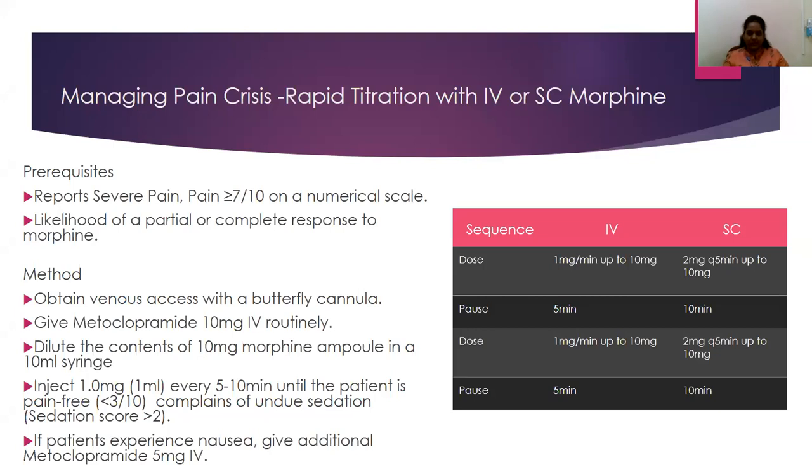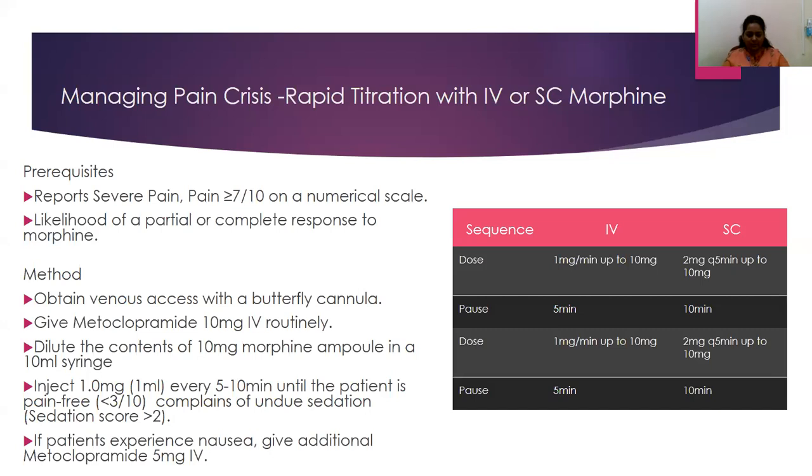giving IV morphine. Now, if you look at a morphine vial that is available in India, each vial has a 10 milligram per ml concentration. So now I want to titrate this dose for this patient by giving 1 milligram per minute and then go up on the dose till I achieve adequate analgesia. For this, I will have to dilute it accordingly so that I get a dilution of 1 milligram per ml. I would give 1 ml, that is 1 milligram of morphine, wait for 5 to 10 minutes, and repeat if required if the patient's score has not come down to less than 3.